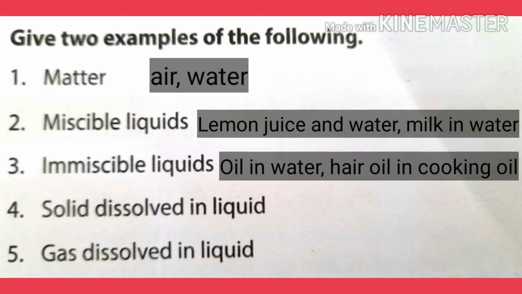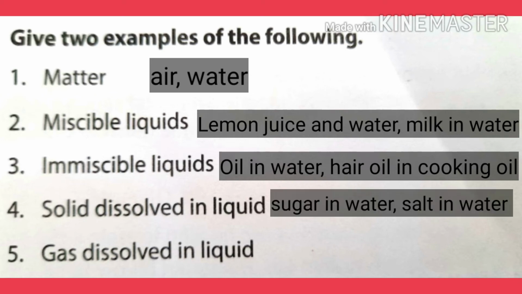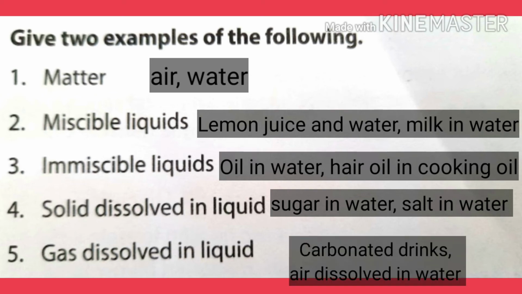Fourth one is solid dissolved in liquid. Sugar in water and salt in water, means sugar and salt are dissolved in water. Last one is gas dissolved in liquid, that is carbonated drink and air dissolved in water.